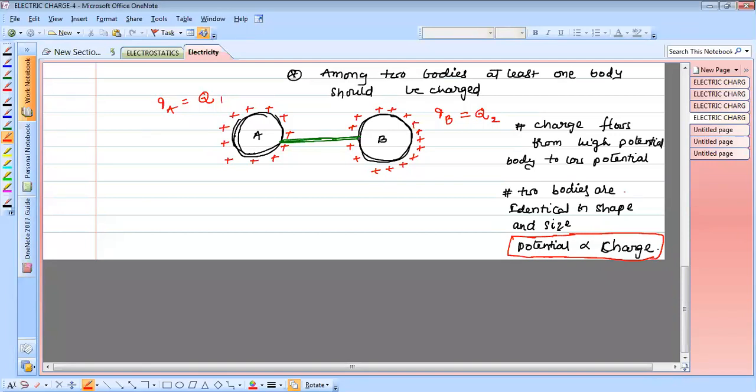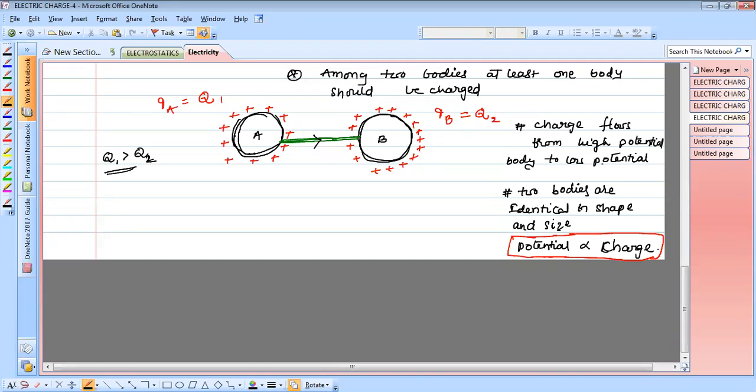So charge flows from high potential to low potential. Here we are taking that both are identical in shape and size. That's the reason you learned in school that charge flows between two bodies from a high amount of charge to a low amount of charge. It means both are identical in shape, so high potential to low potential. So we are taking Q1 greater than Q2. This is completely our assumption. So now the charge flows from A to B.